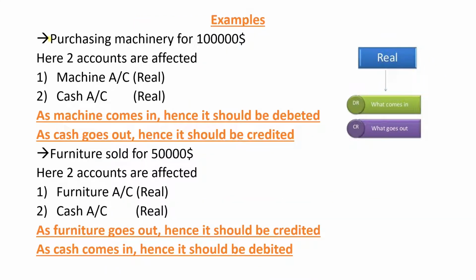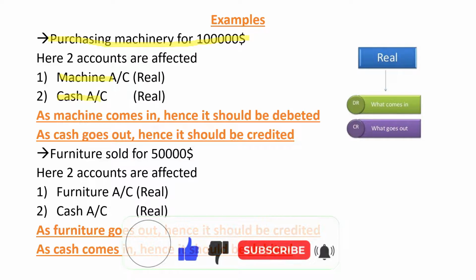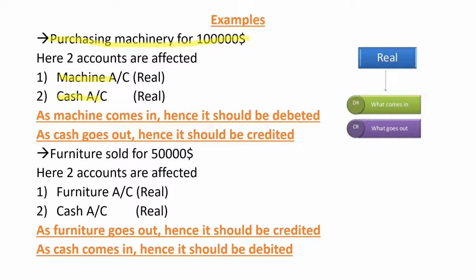For example, purchasing machinery for $1 lakh. First of all, we have to find which accounts are affected. Two accounts are affected. The first, machine account. The second, cash account. What is the machine account? It is a real account. Why a real account? Because it can be touched, it can be seen, and it can be moved. Hence, it is a real account. There's no doubt. Then we have the cash account. So what is a cash account? Cash account is also real because we can touch it, we can see it, and we can move it.